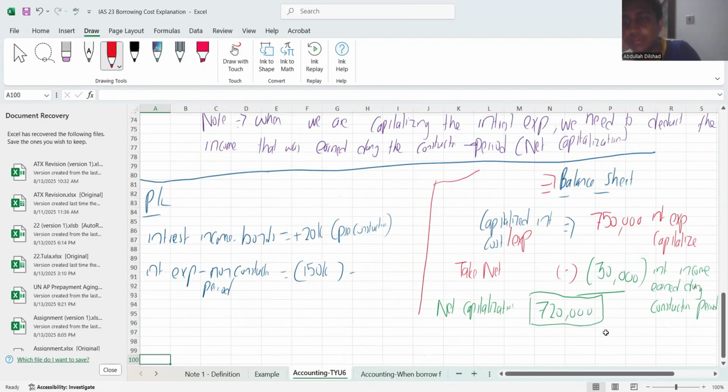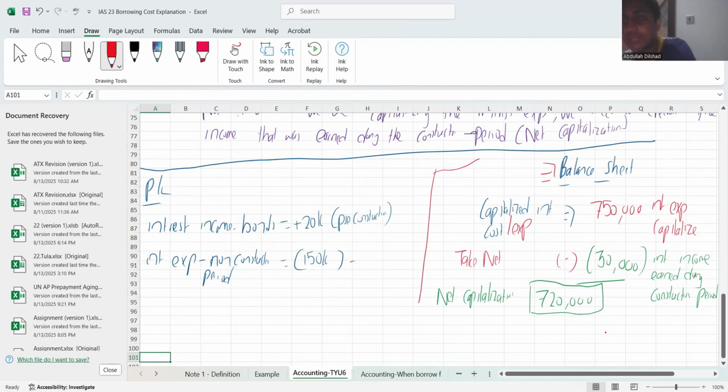That I have 100% permission, right? I'll be capitalizing 750,000. This is fine, right? Do you all remember that I generated an interest income during my construction period and we were thinking what we could do? What I'll do is I'll be netting it off. I'll be deducting it. Interest income earned during the construction period will be deducted, right? So finally, I will arrive at a cost of capitalization.